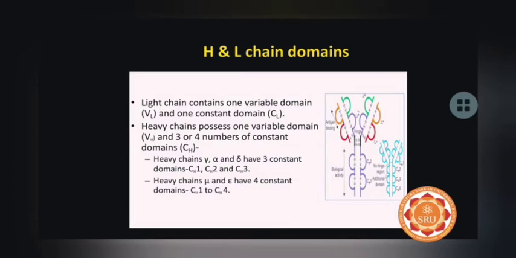Similarly, the heavy chain possesses one variable domain, called VH, and 3 or 4 constant domains, called CH. These heavy chains have 3 constant domains like CH1, 2 and 3, while the heavy chains of mu and epsilon have 4 constant domains, CH1 to CH4.